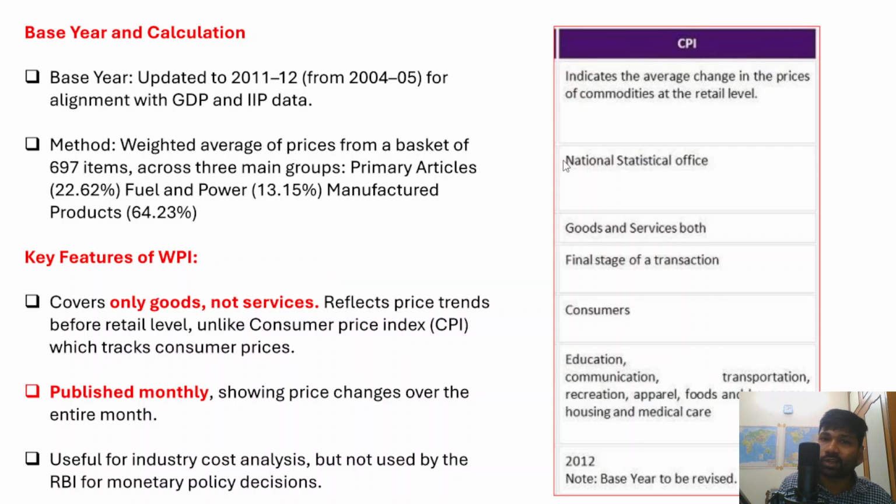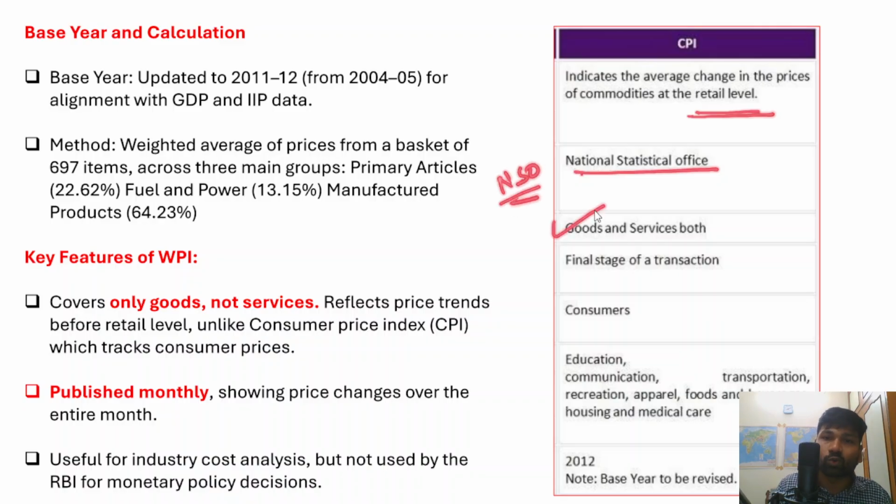So other details about the consumer price index have been given. The consumer price index indicates the average change in the prices of both goods and services at the retail level, and it is published by the National Statistical Office.